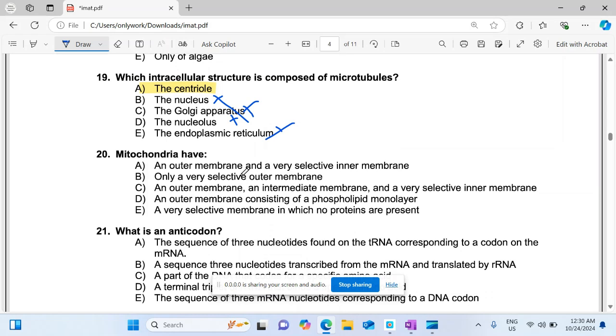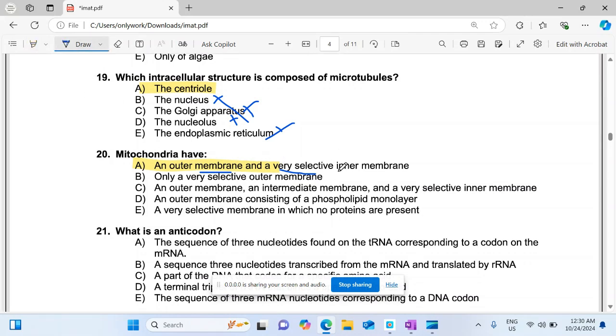There is no restriction of any molecule to enter by outer mitochondrial membrane, but the inner membrane has no pores, so it is very selective membrane, and it allows only some substance to enter to the matrix of the mitochondria. So inner membrane is selective membrane, while outer membrane allows every particle to enter, while inner membrane stops some particle and allows some particle to move. So its right option is A.